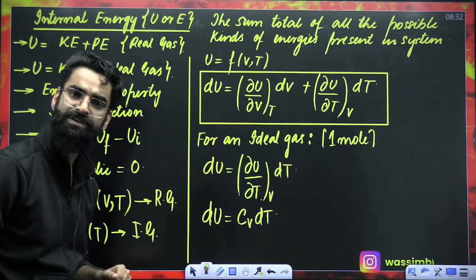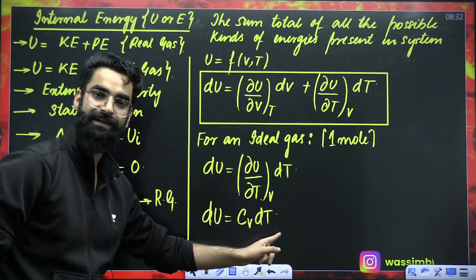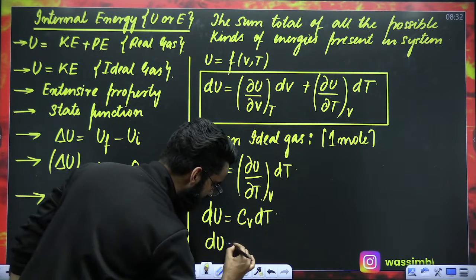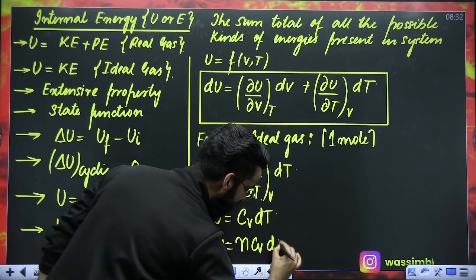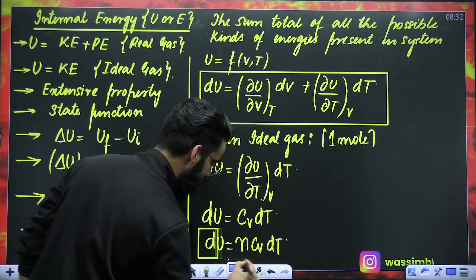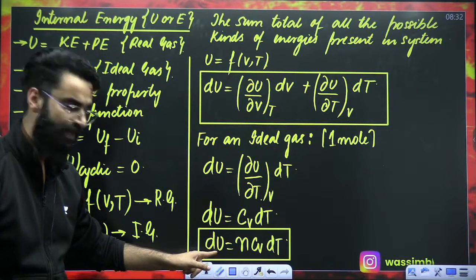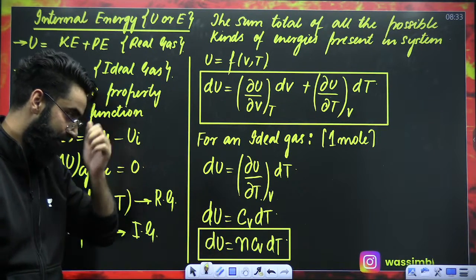If you have 2 moles of ideal gas, it's going to be 2 times CV dT. 3 moles, 3 times CV dT. For N moles of ideal gas, dU is equal to N CV dT. Tell me the significance of this particular equation.